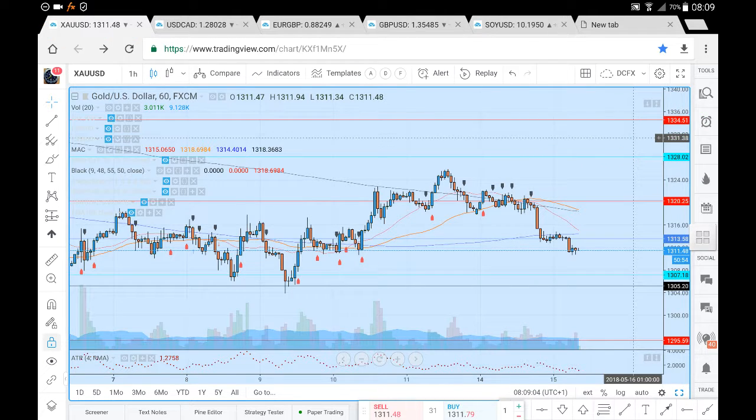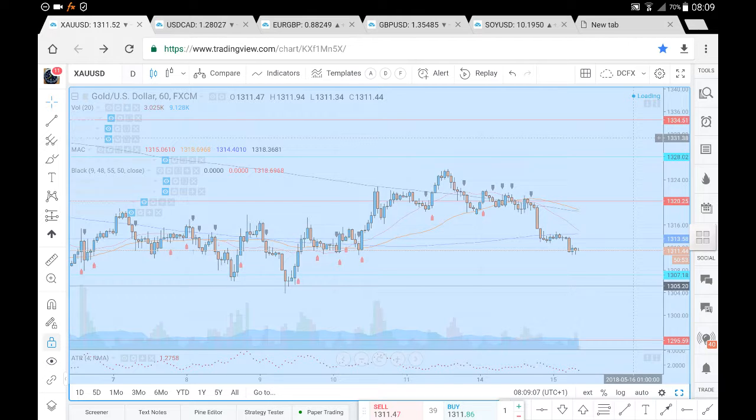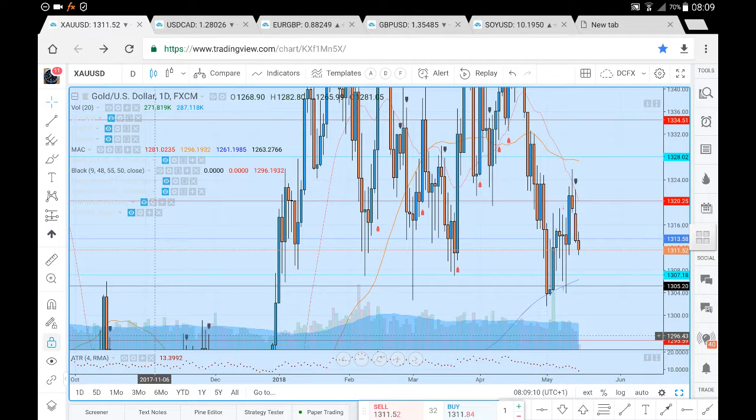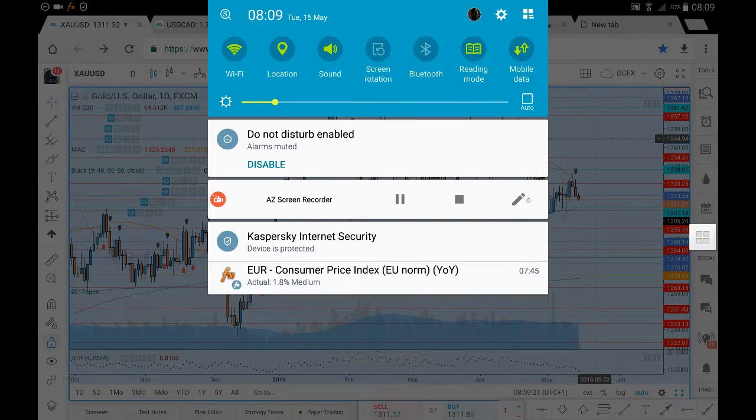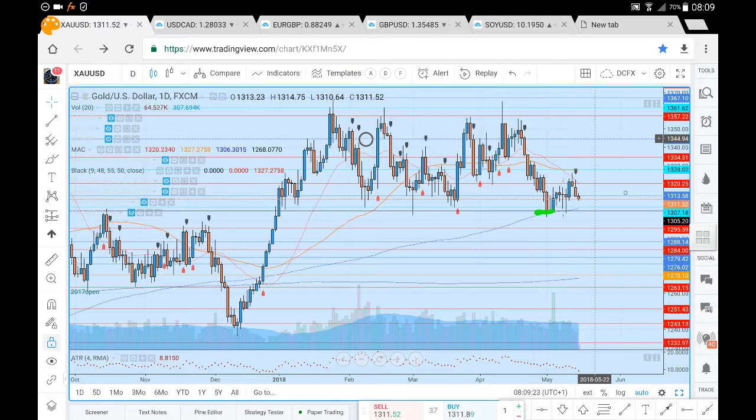We'll have a look here at the daily chart on the XAUUSD. Bear with me a second. So here we are. We found support in around 13.05, an area that previously found support and also found resistance. From a daily chart perspective, we've also got the added confluence of a 200 period moving average, thus increasing the likelihood of seeing a bullish bounce, and that's pretty much what we did see.